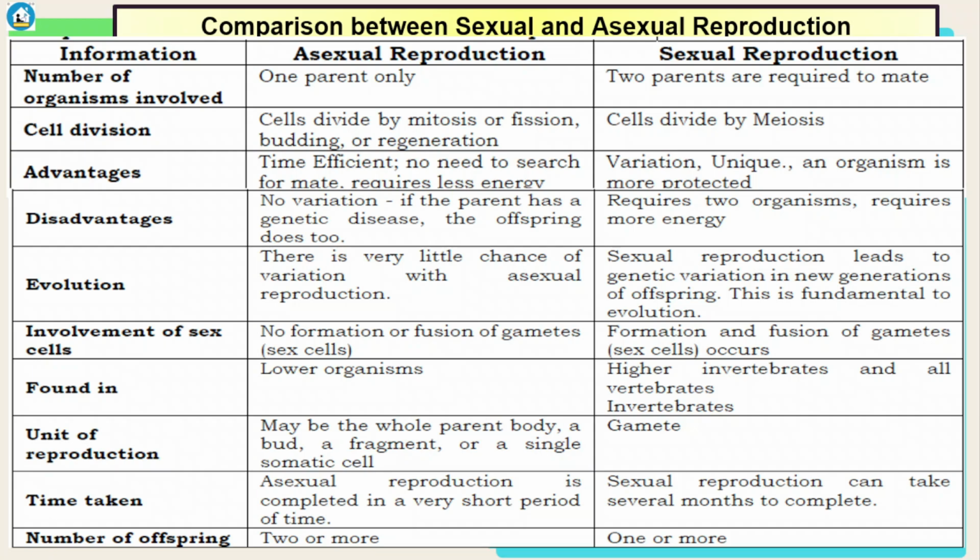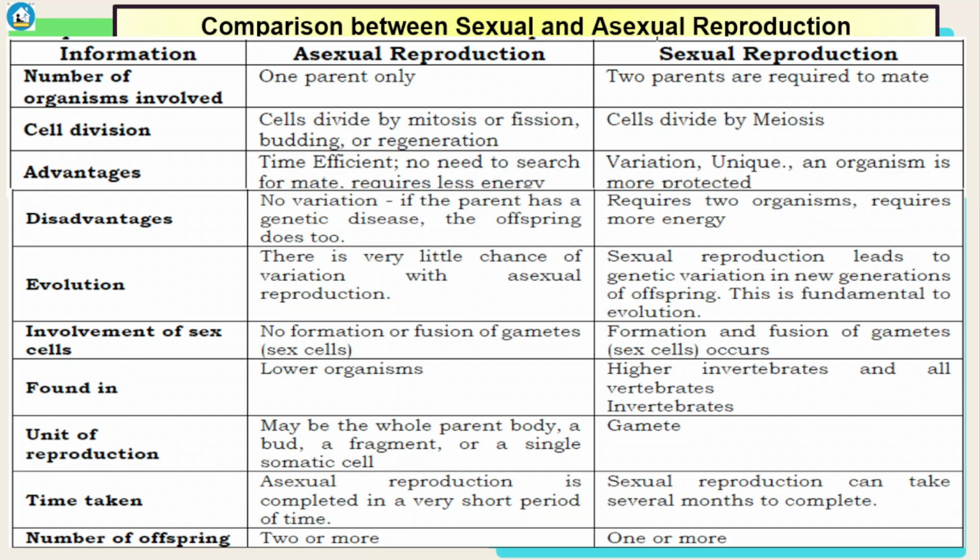Involvement of sex cells: no formation or fusion of gametes in asexual. In sexual, formation and fusion of gametes occurs. Found in asexual is lower organisms. In sexual, it is higher, in vertebrates and all vertebrates and invertebrates. And the unit of reproduction in asexual may be the whole parent body, a bud, a fragment, or a single somatic cell, while in sexual, it involves gametes.